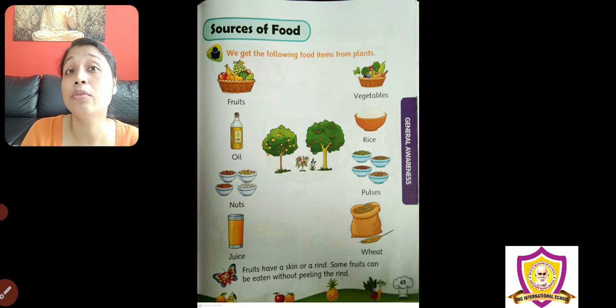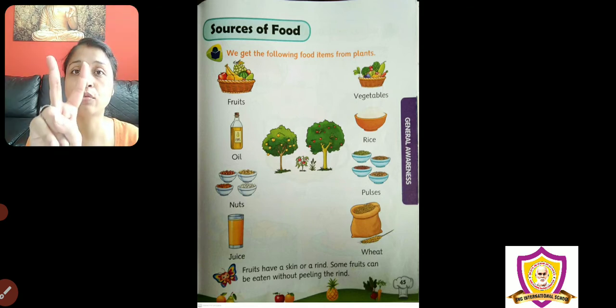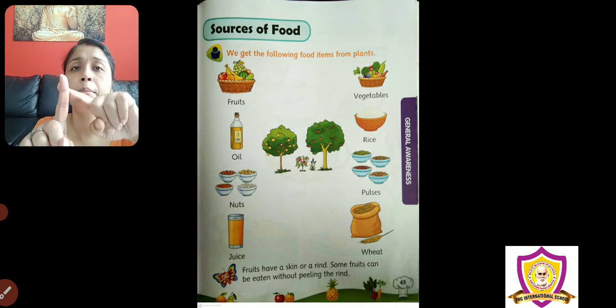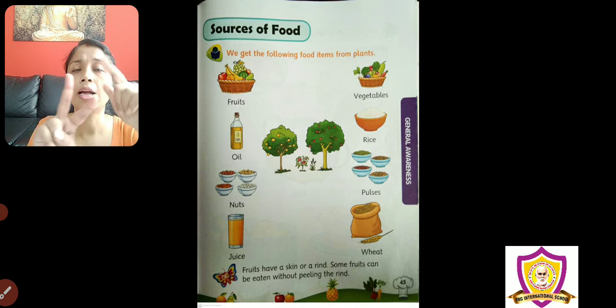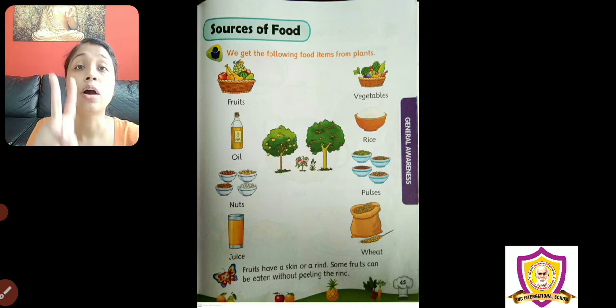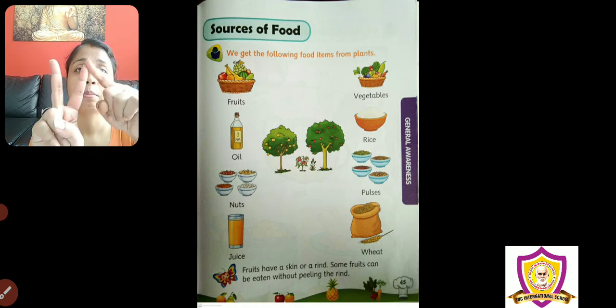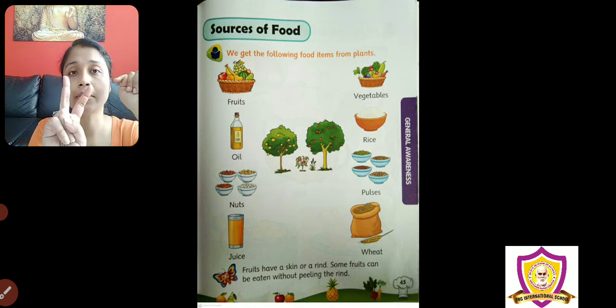So children, today we get to know that there are two sources of food. First is plants, second is animals. Plants means everything, from a big tree to climb up, right? And animal products. So always remember we have two sources of food, plants and animals.